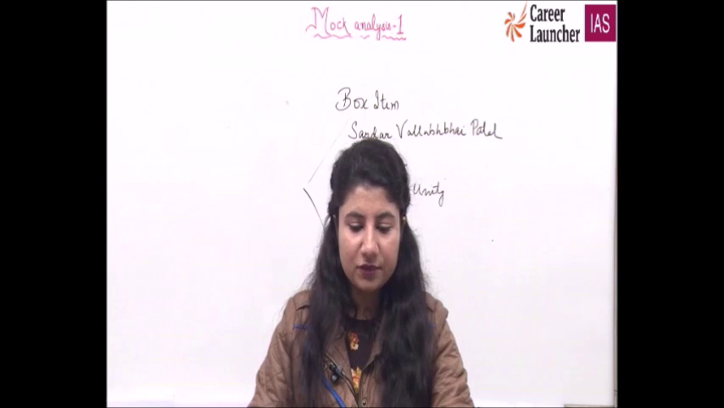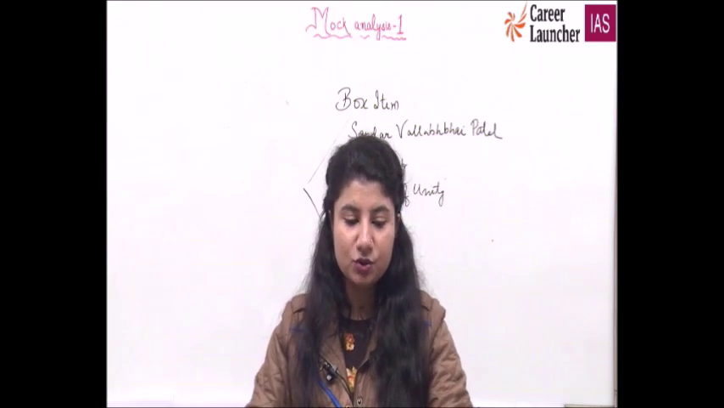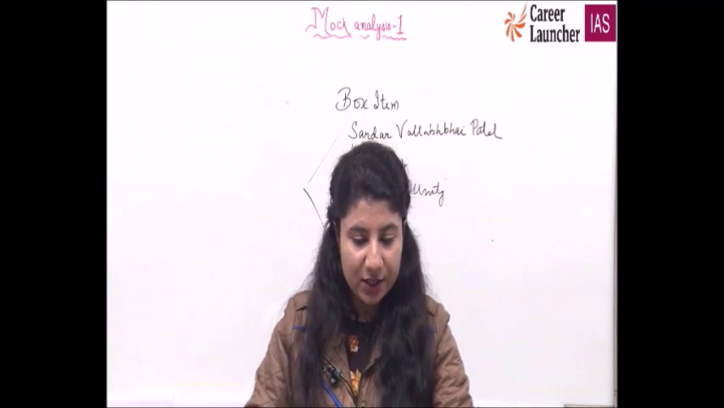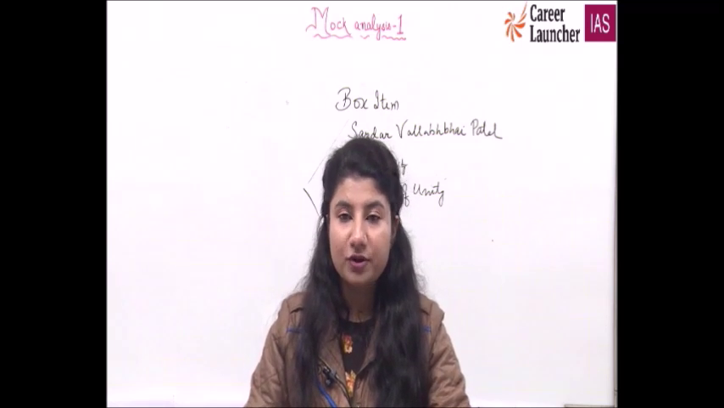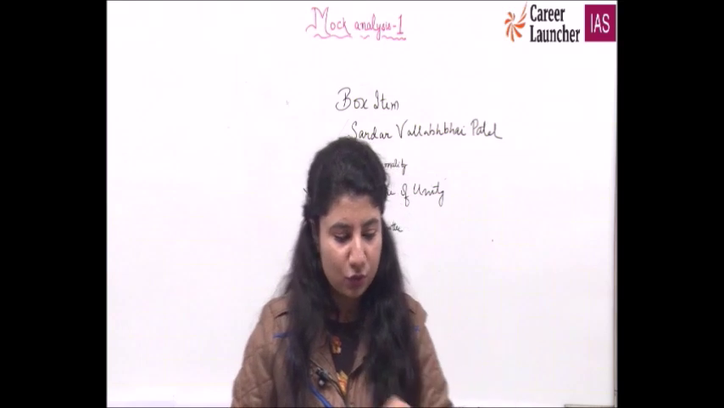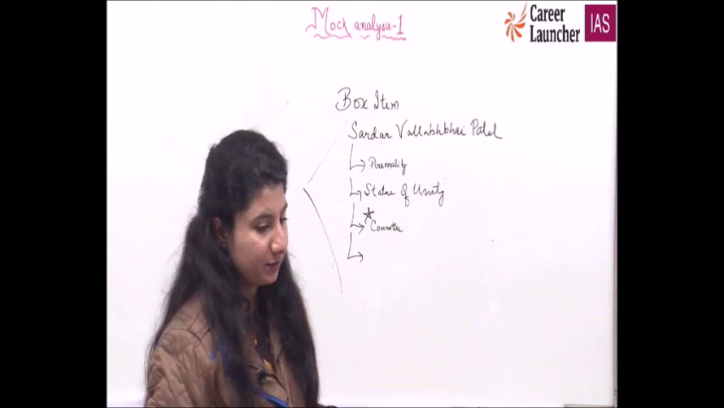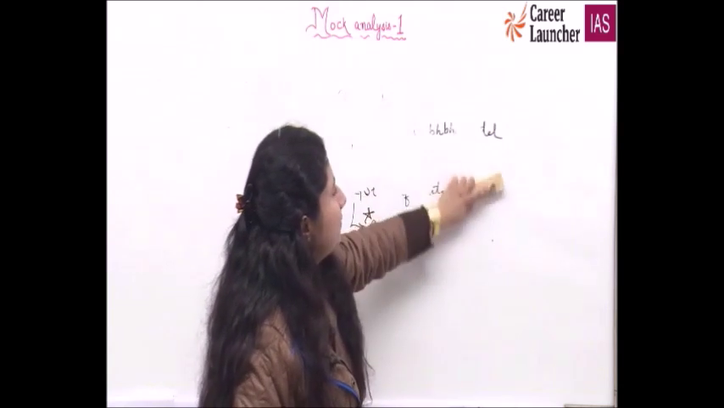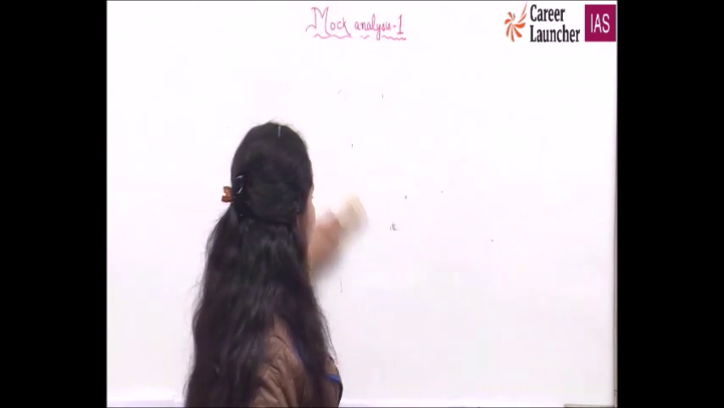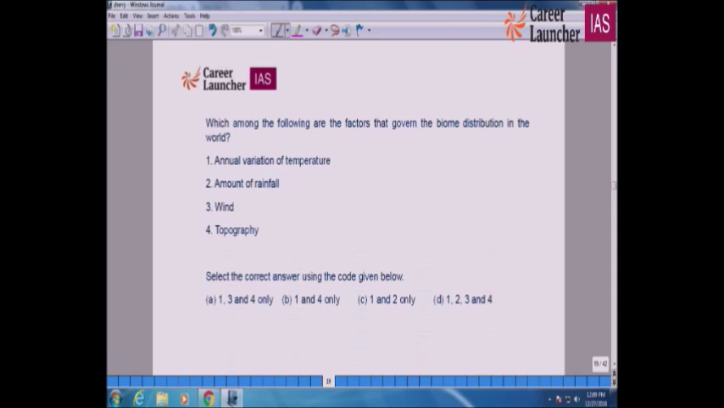Which among the following are the factors that govern the biome distribution in the world? Annual variation of temperature, amount of rainfall, wind, topography. Annual amount of temperature or variation of temperature or of rainfall. So these are the important parts or the aspects that create biomes. What is a biome? Biome is constituent of everything. There is life, there is flora, fauna, everything is there.